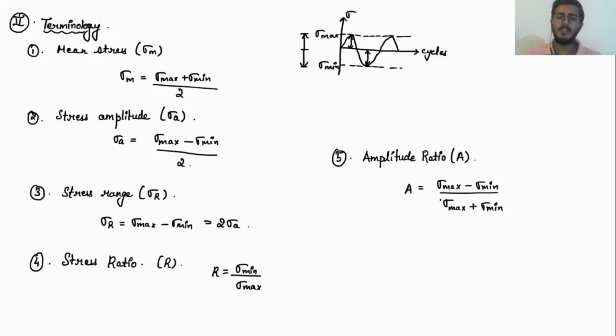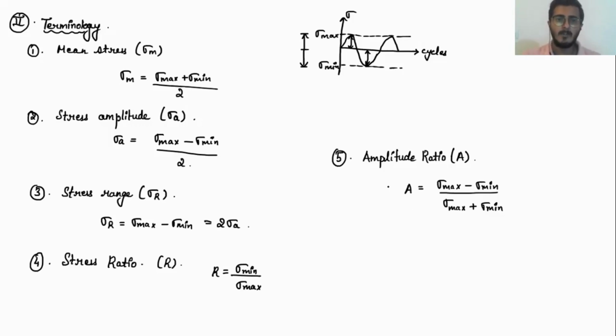So the ratio of sigma max minus sigma minimum divided by sigma max plus sigma minimum will give me my amplitude ratio. I hope it is clear to all of you what terminologies are used in the fatigue of the material.